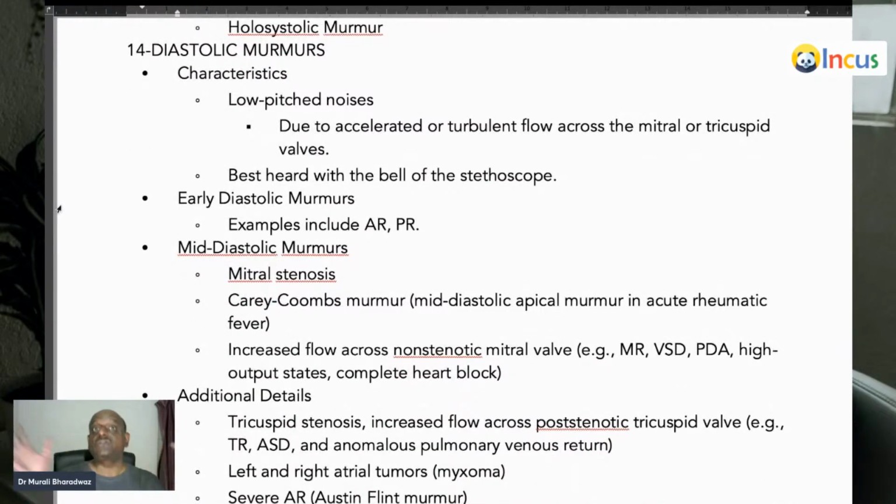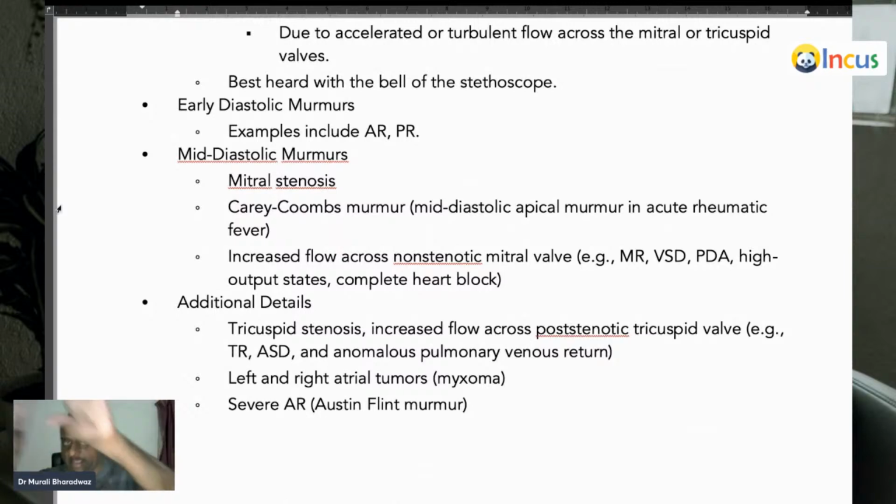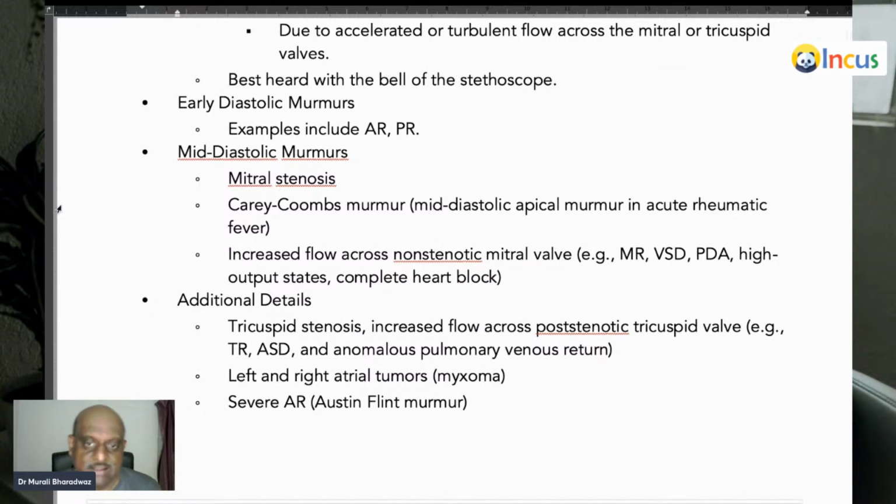Then come diastolic murmurs. They are low-pitched noises, best heard with the bell of the stethoscope. Early diastolic murmur: AR, PR. Mid-diastolic murmur: mitral stenosis, Carey Coombs murmur of rheumatic fever.